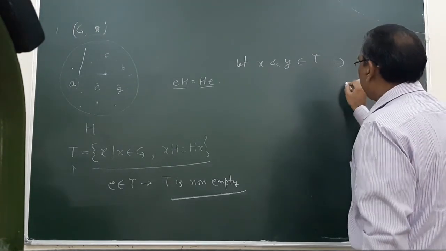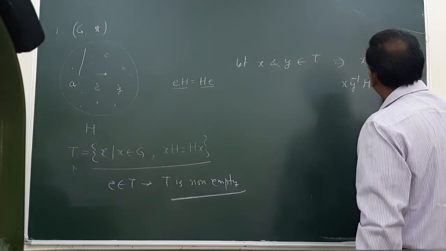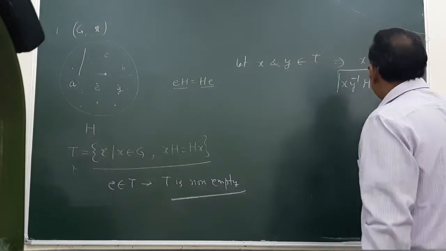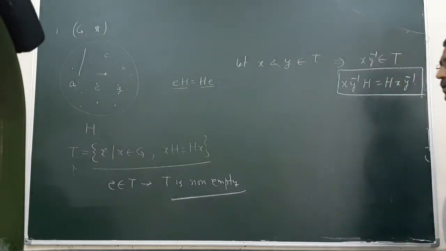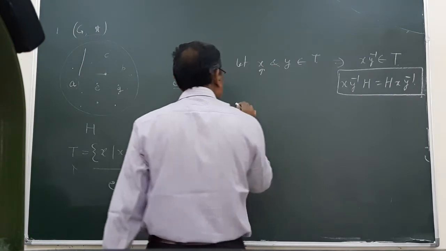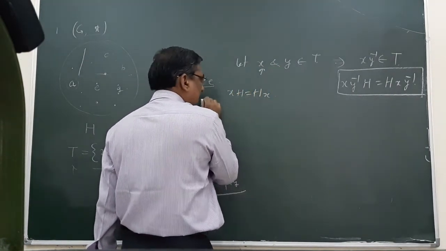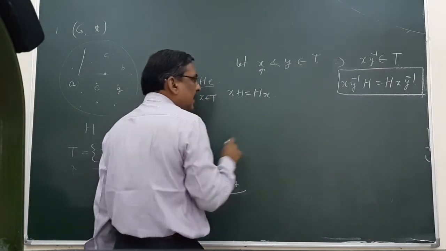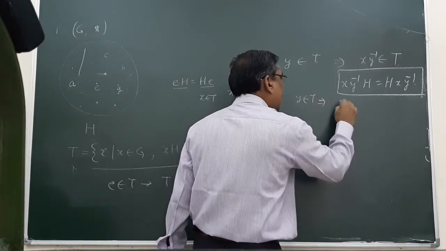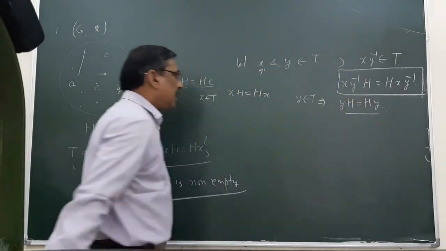It means what we need to prove is XY inverse H is equal to H XY inverse. It means our target is to prove this one. Again with the same tactics, since X belongs to T, XH is equal to HX, and Y belongs to T, implies YH is equal to HY, both ways.